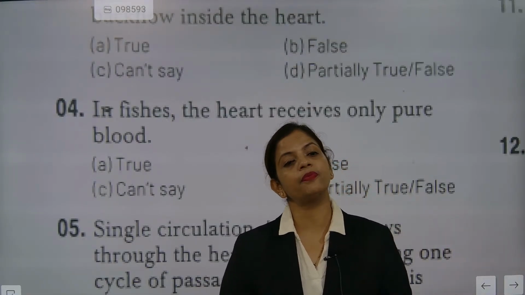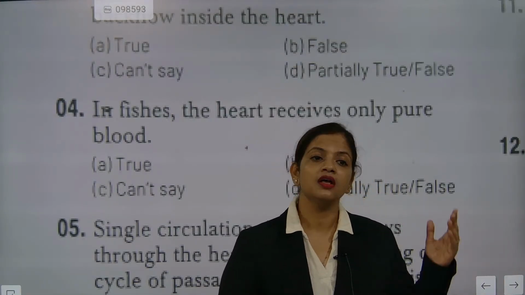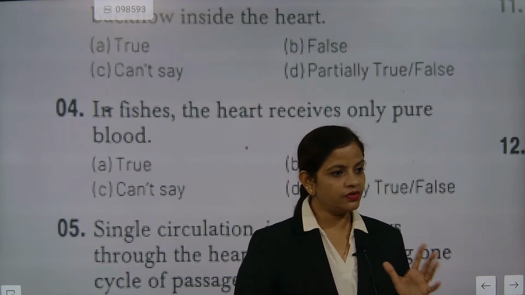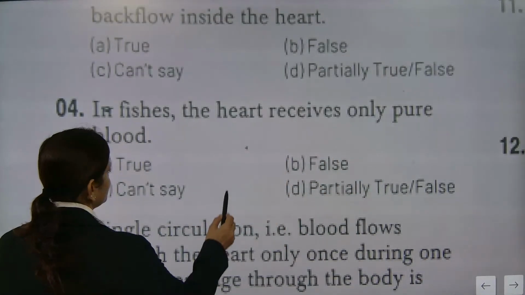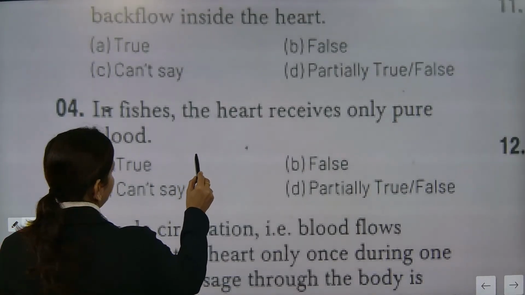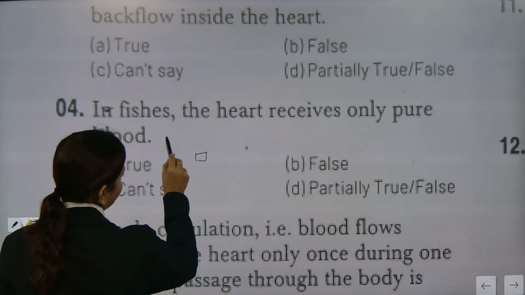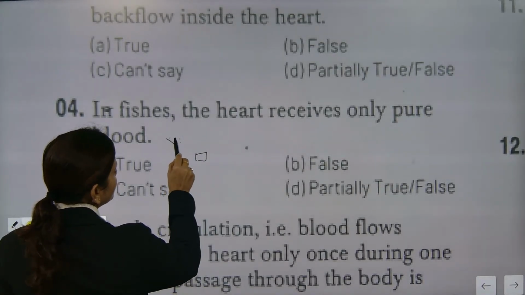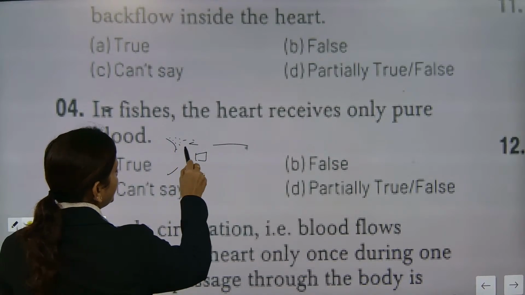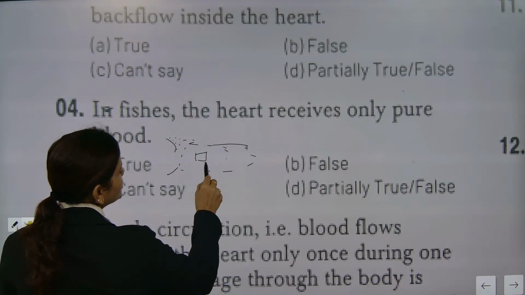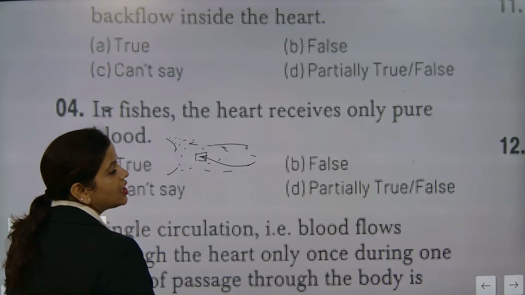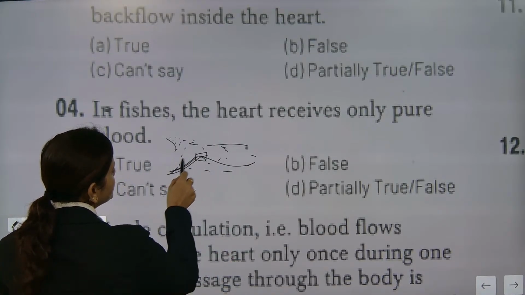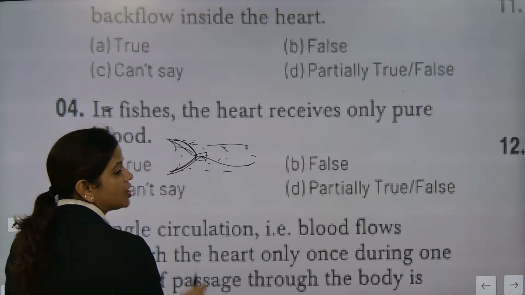Again, the heart pumps the deoxygenated blood at high pressure to the gills.